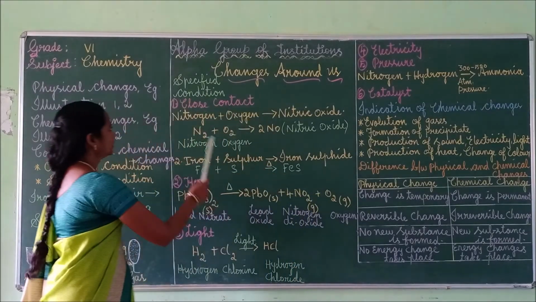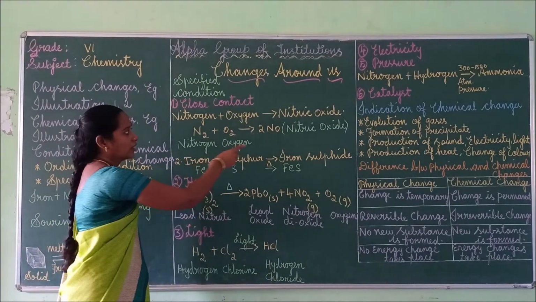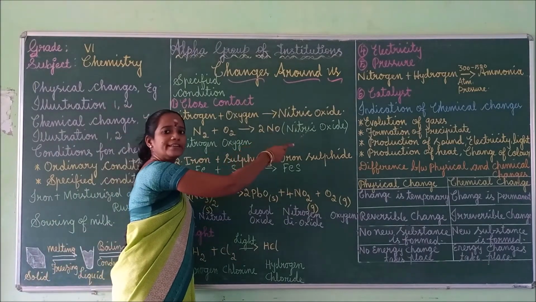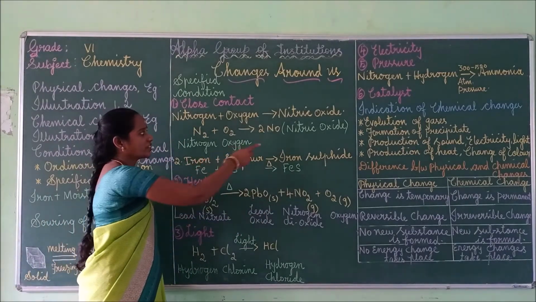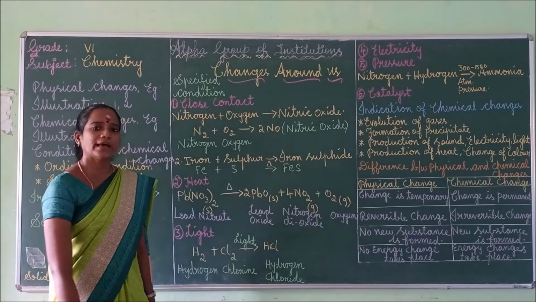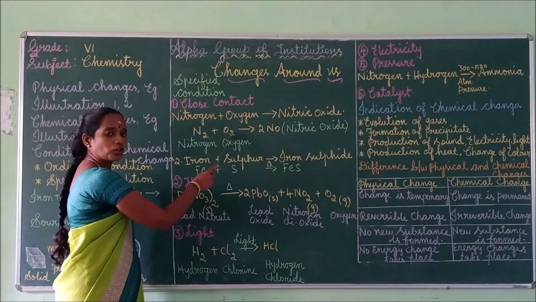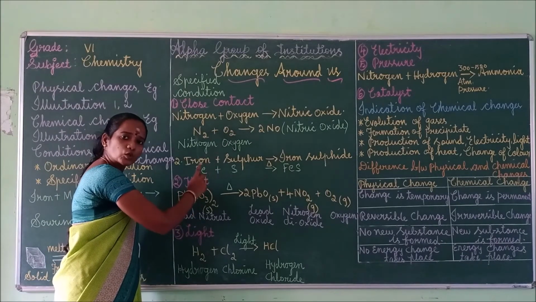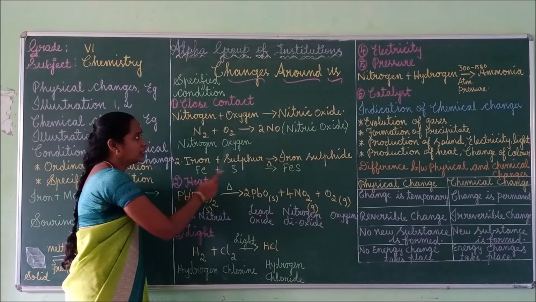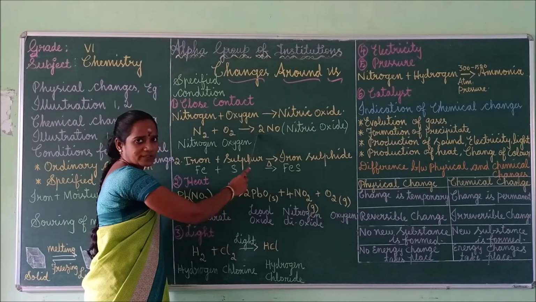Okay. For example, see nitrogen, when it reacts with oxygen, it forms a compound, nitric oxide. N2 is nitrogen, O2 is oxygen. Both the substances combined, when they come into close contact with each other, this new product is formed. 2NO is nitric oxide.